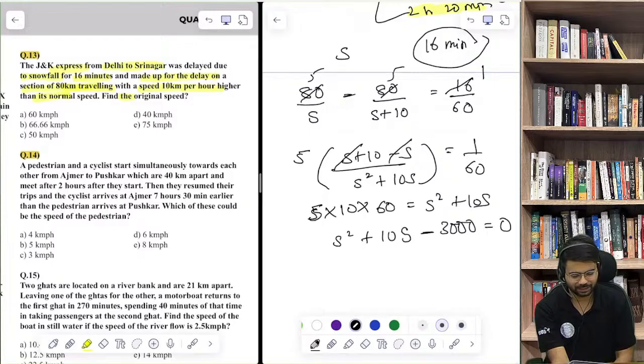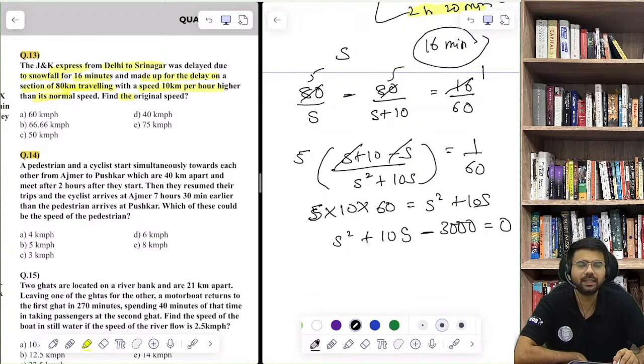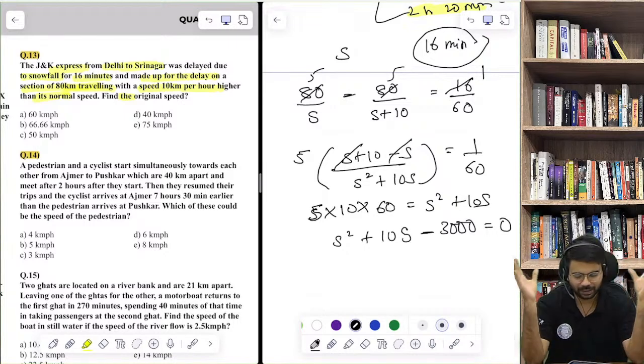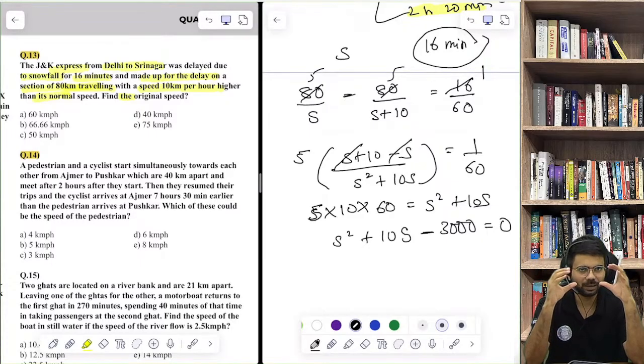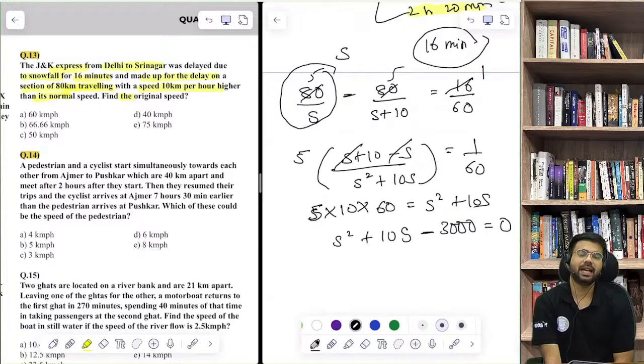First section is 80. It is given that the delay has happened, then he has covered up this delay on a journey. How many kilometers is the entire journey? We don't know, we don't even require. He covered up in the 80 kilometer that belt of 80 kilometer. So he has to save 16 minutes. So we need to find now the original speed.